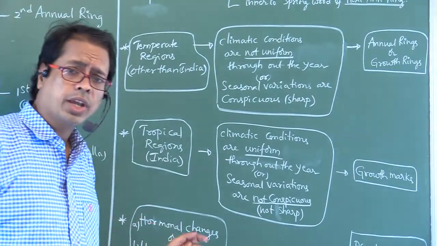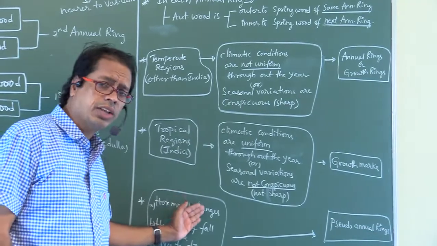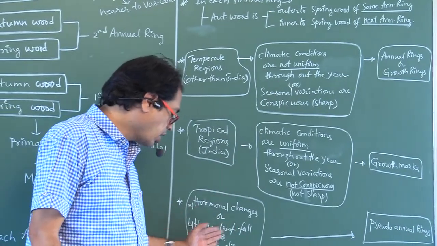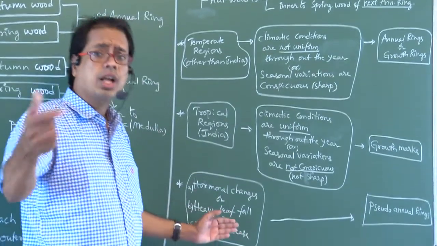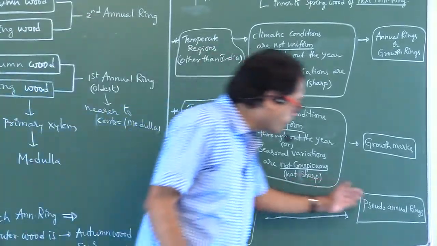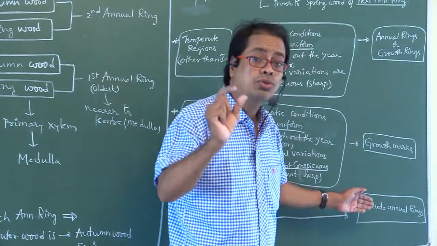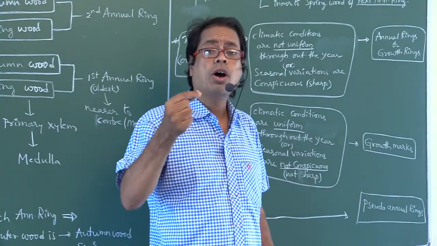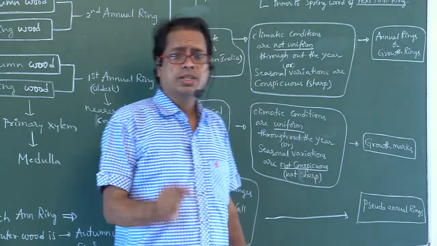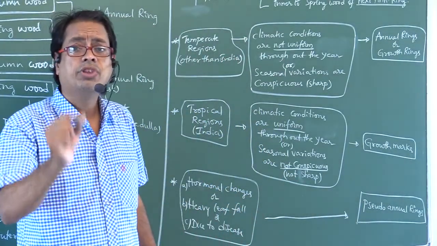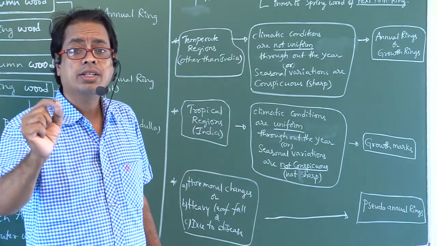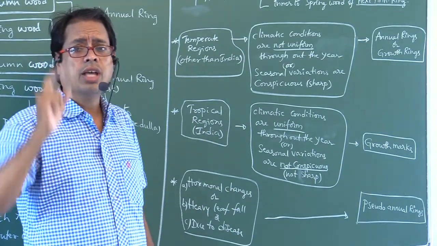Next, in some cases, due to hormonal changes or heavy leaf fall or due to disease, rings are also formed. That type of annual rings are so-called pseudo-annual rings, also called false annual rings. In temperate regions, annual rings or growth rings are formed.